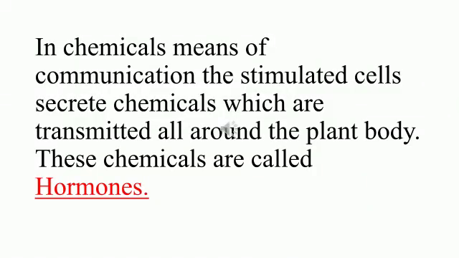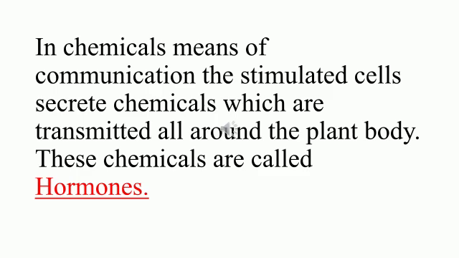Now the question arises: how is this information transmitted in the body of the plant? As we know, information is transmitted by electrical means or by chemical means. As plants don't have a nervous system, there is no electrical means of communication in plants. So plants use chemical means of communication. This chemical means of communication is slow, but chemicals reach all the cells, as opposed to electrical signals, which reach only the cells which are connected by nervous tissue.